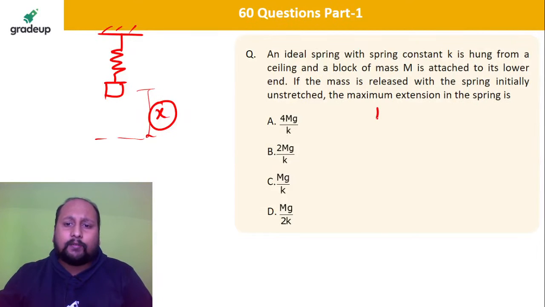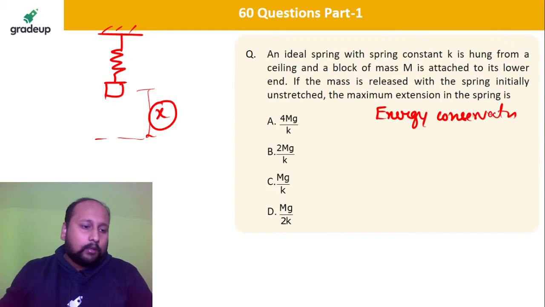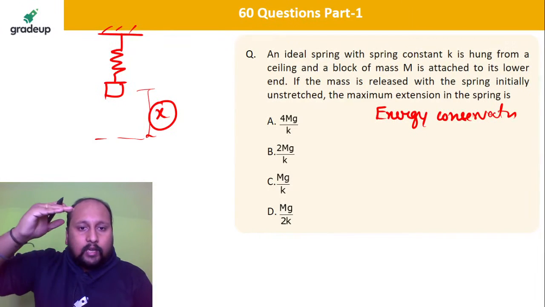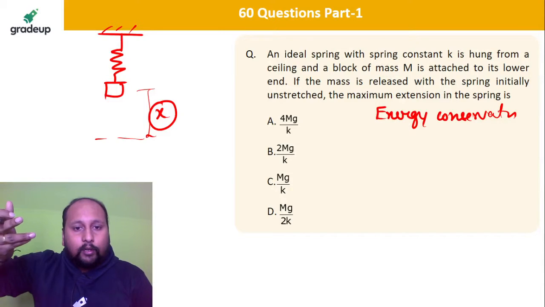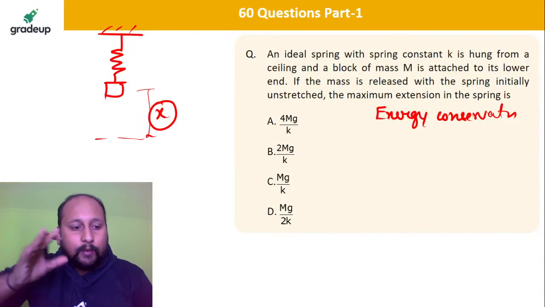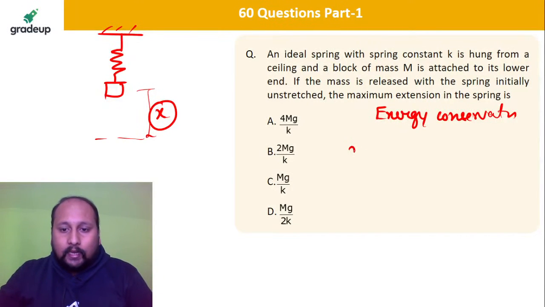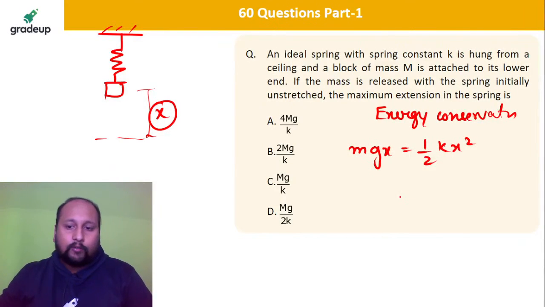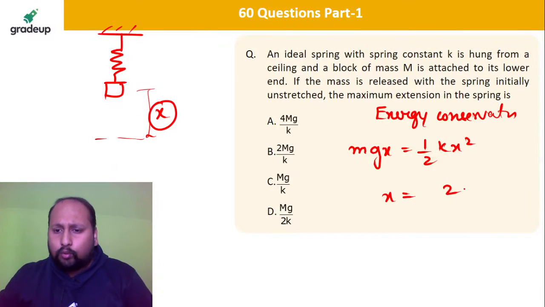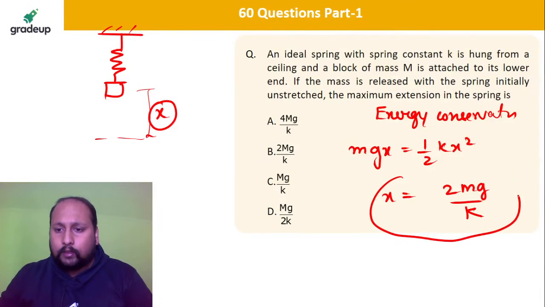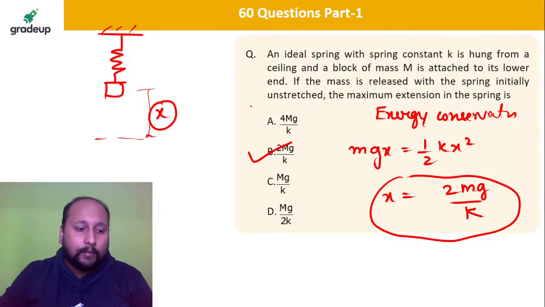Same energy conservation, my dear friend. Use energy conservation and get the answer. So the potential energy due to the height of the mass will be equal to the potential energy in the spring. So I can say mgx is equal to half kx square. So from this, can I get the value of x is equal to 2mg divided by k? Simple one-liner answer, option B.